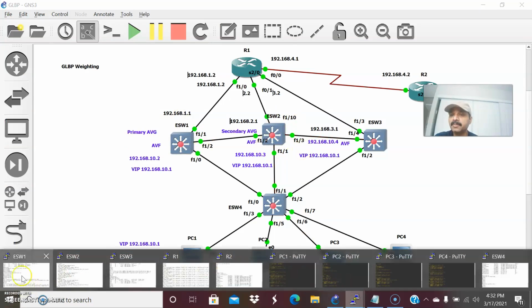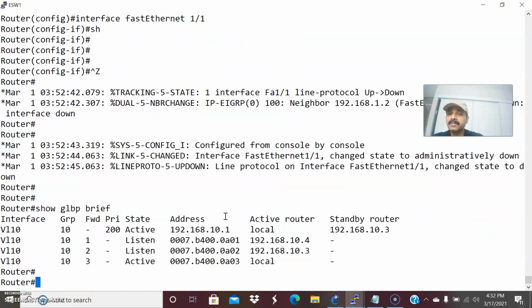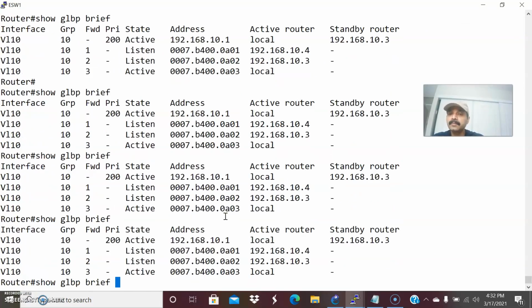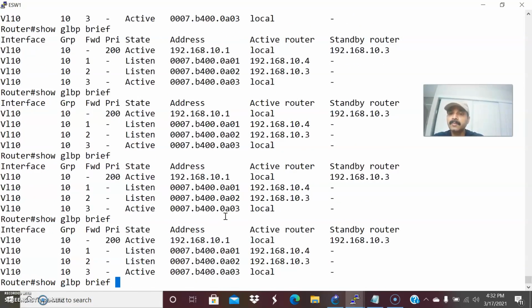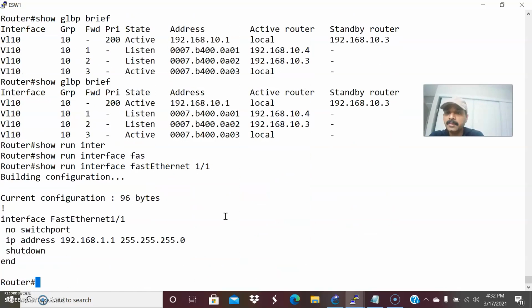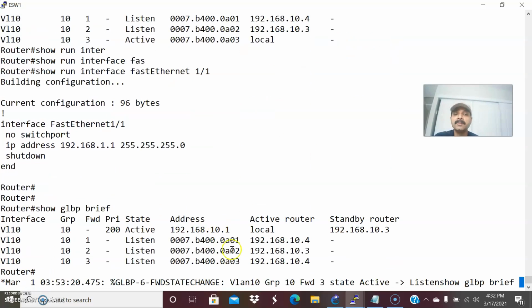Let us see now. It will take some time. Show GLBP brief. So it will release the role. Automatically, let us see the interface. Show run interface FastEthernet 1/1. So it is in shutdown mode. Now it will immediately release the role. See, it took some time.